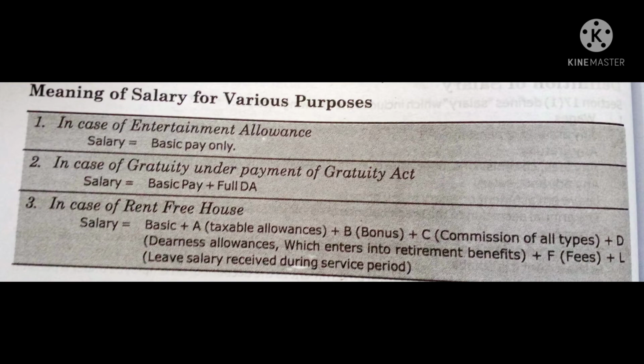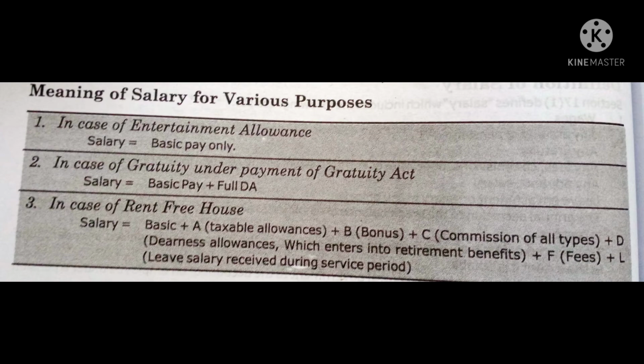See, when a person is getting a salary from his employer, the salary will be broken up into HRA, TA, DA, basic pay, medical allowance, all these things. So here, when we are doing the problem related to entertainment allowance, salary has to be considered only as basic pay.